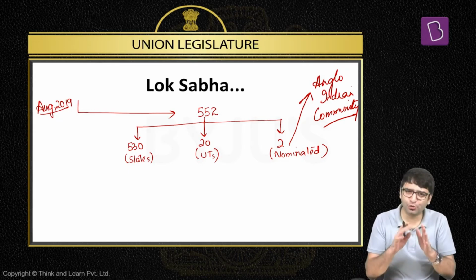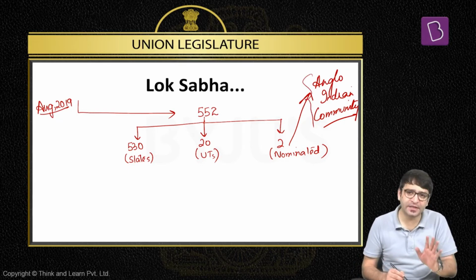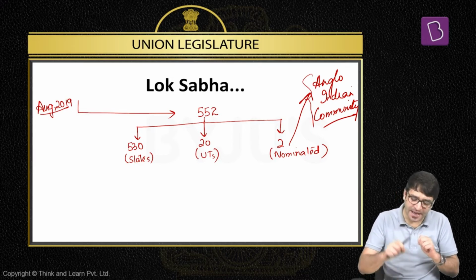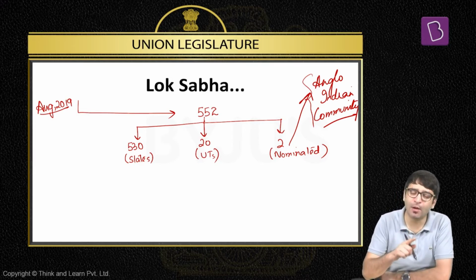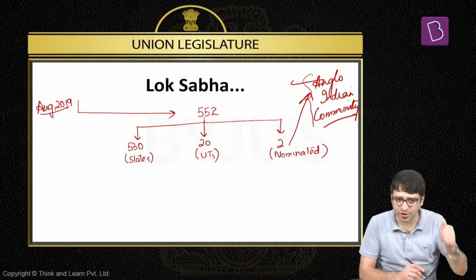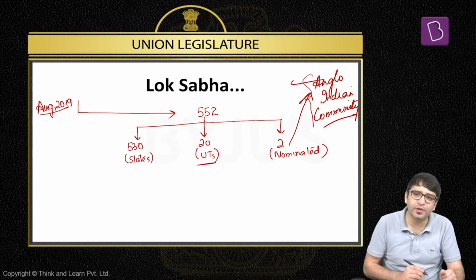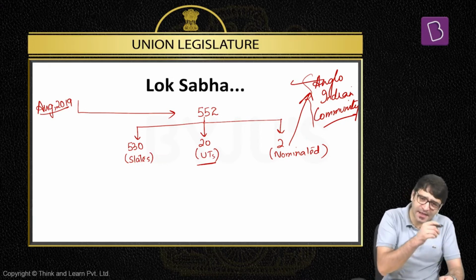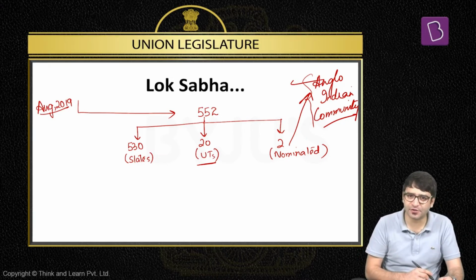The Constitution said that if the President is satisfied that the Anglo-Indian community is not sufficiently represented in Lok Sabha, he may nominate 2 MPs to Lok Sabha from the Anglo-Indian community. This was the position. But to this number, the Constitution also empowered Parliament to regulate the number from union territories, just like it has the power with respect to Rajya Sabha. In a similar fashion, the Constitution empowered Parliament to regulate the number of union territory representatives in Lok Sabha. And Parliament did that.